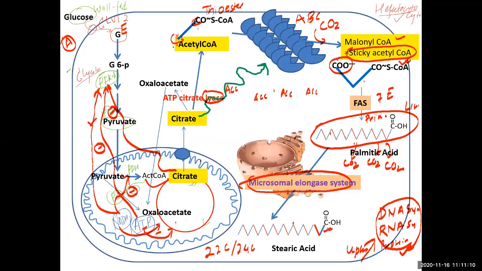This elongation of palmitic acid happens in the endoplasmic reticulum. Not only elongation, addition of double bonds also happens in the endoplasmic reticulum. We will talk about that at the end. So this is the wholesome process of fatty acid synthesis.